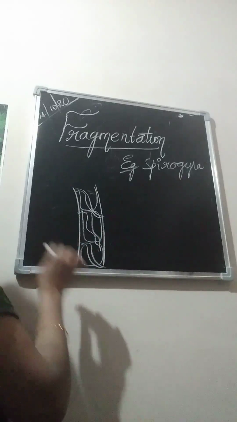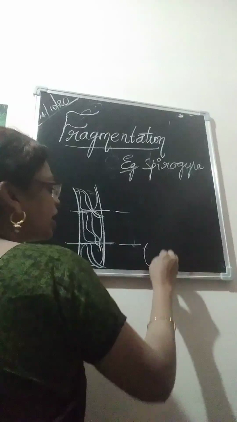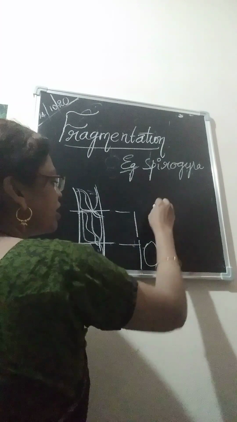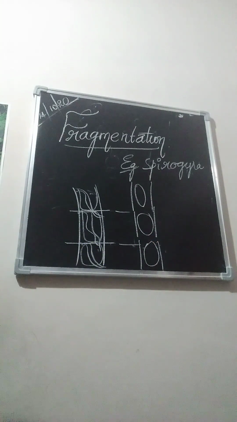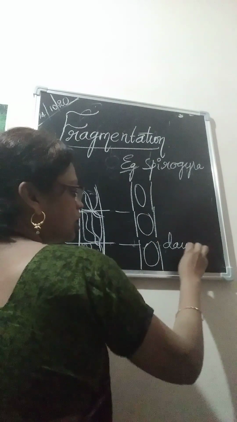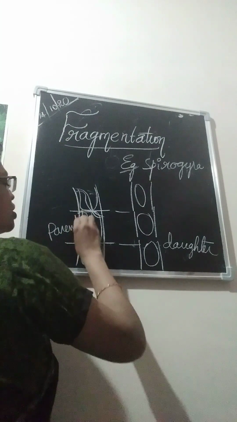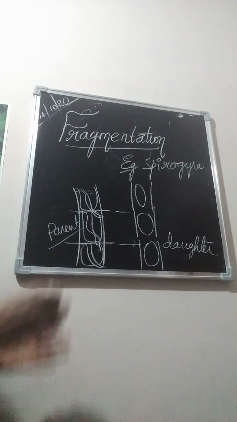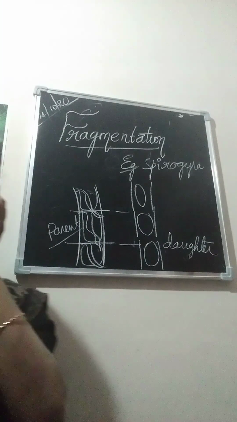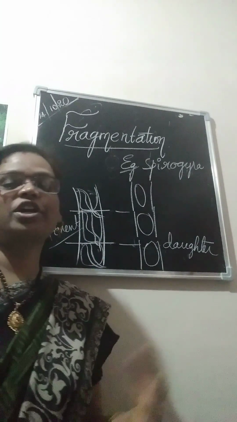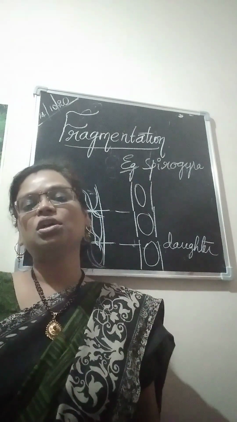After maturation, each part gives rise to young Spirogyra. Each fragment is capable of giving young Spirogyrae. These are the daughter organisms obtained from parent organisms. Simply, the filamentous body is fragmented and gives rise to young Spirogyra. This is very different from fusion and regeneration, so there will be no similarities with fission.